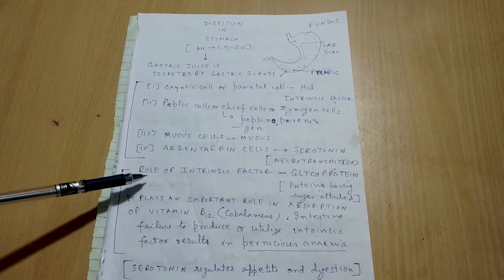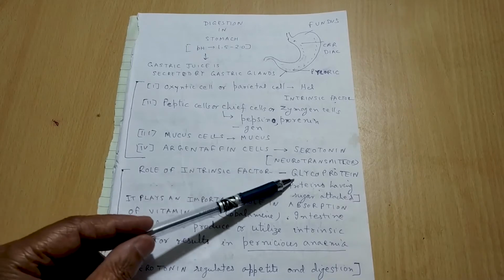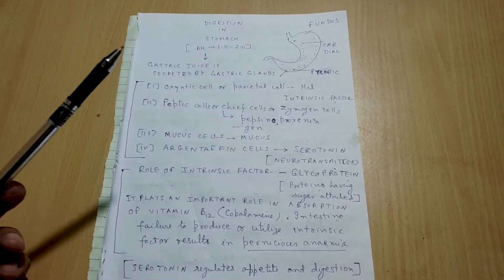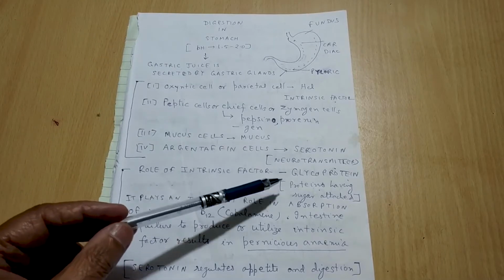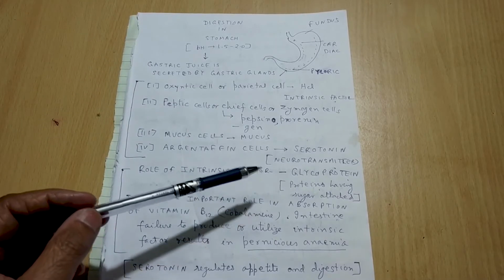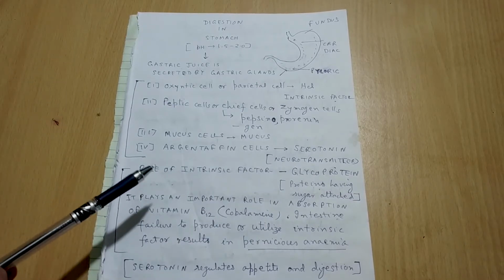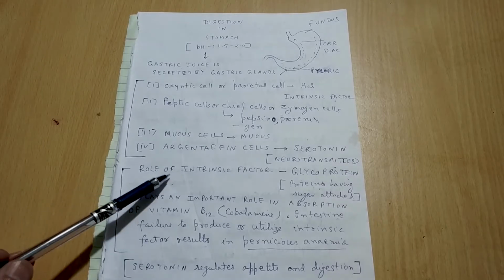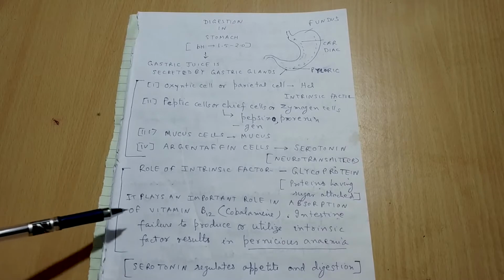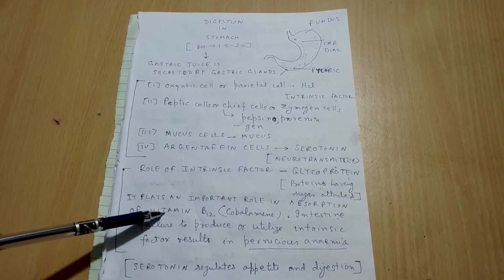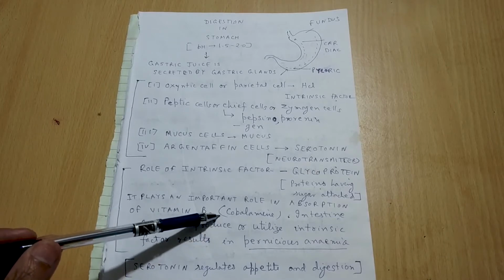we want to know what is intrinsic factor. What is it? Intrinsic factor is a kind of glycoprotein. And then what is glycoprotein? So when proteins have sugar attached, then this kind of protein are called as the glycoproteins. So what is the role of intrinsic factor? Here it plays an important role in absorption of vitamin B12. Scientific name of vitamin B12 is cobalamin.